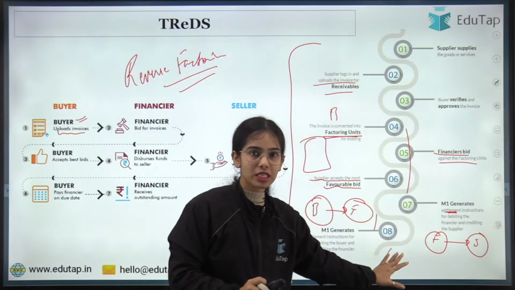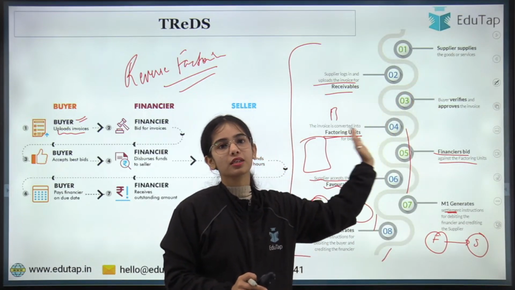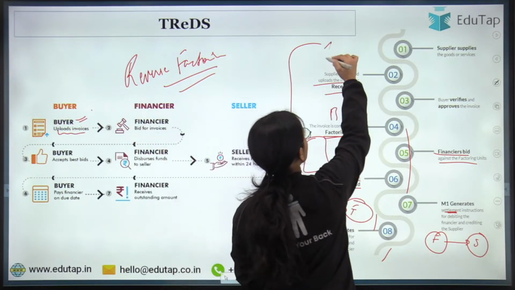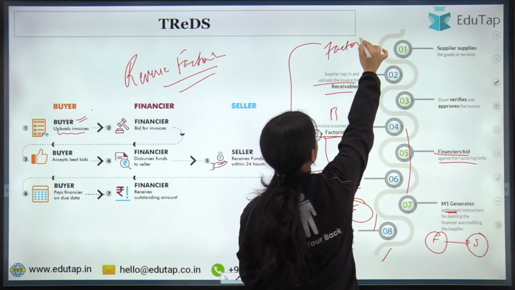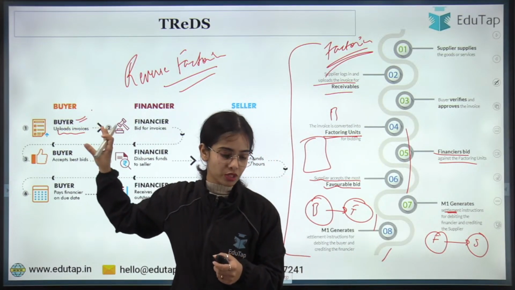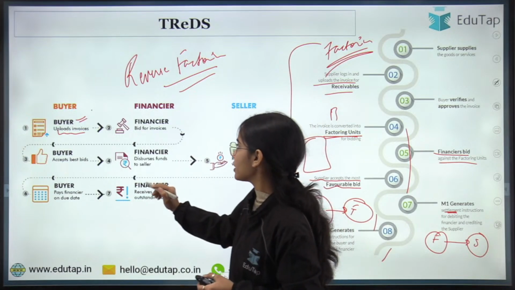This is the factoring process where the seller is uploading the bill invoice. In the reverse factoring, so this was factoring. In the reverse factoring, the buyer uploads the bill invoice. The buyer is uploading the bill invoice.